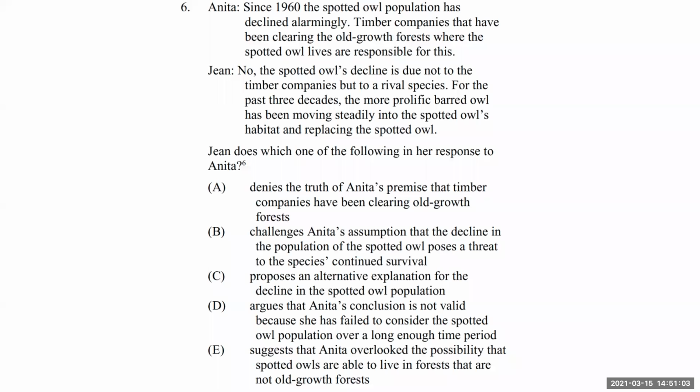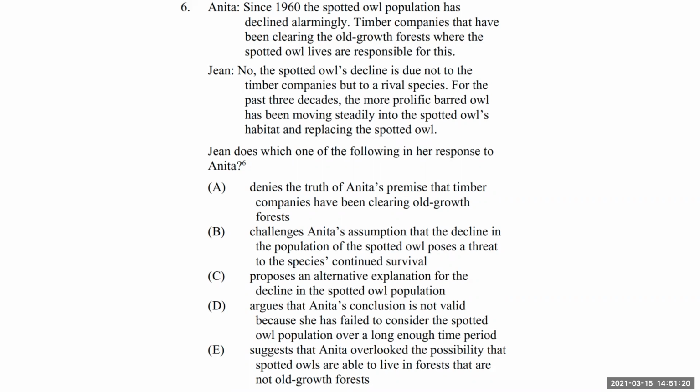LRBT2, Flaw, question 6. So we have two people here. Jean is responding to Anita. So we're trying to figure out how exactly does Jean respond to Anita. Anita is the first one to speak.